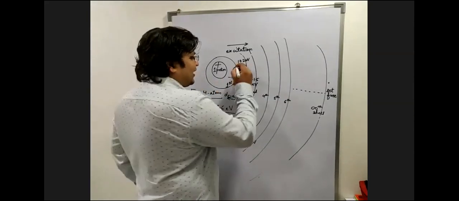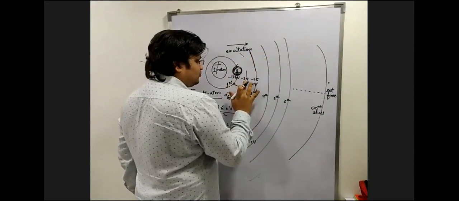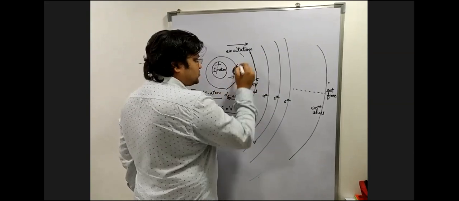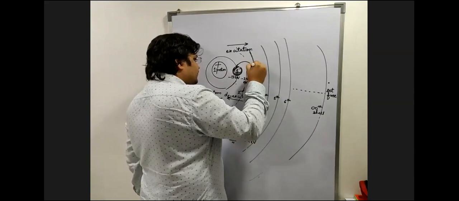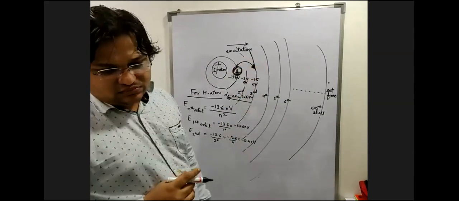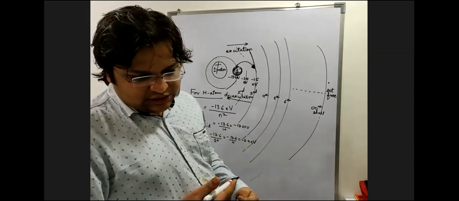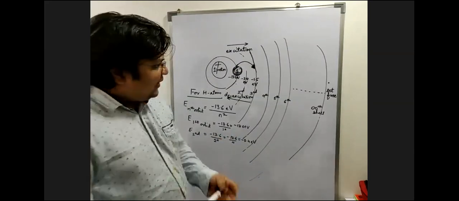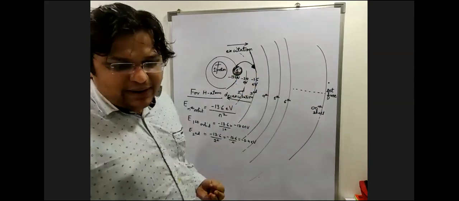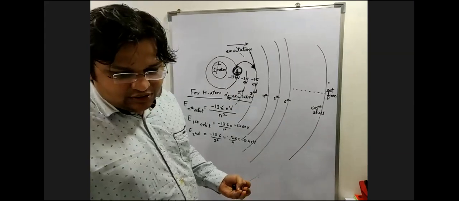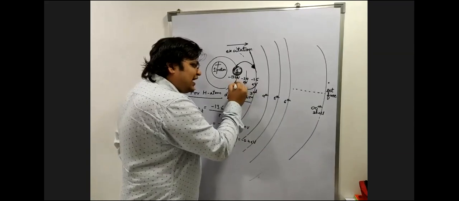So 12.1 eV अगर आप इसको दोगे, इस इलेक्ट्रॉन को अगर आप 12.1 eV दोगे, it will jump from this to the third shell. This process is called as what? Excitation or de-excitation? Absorbing energy. Can I say excitation? And will it be stable here? No. It will again come back to the first shell. This process is called as what? Coming from the third shell again to the first shell is called de-excitation.